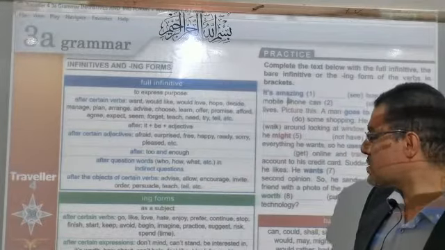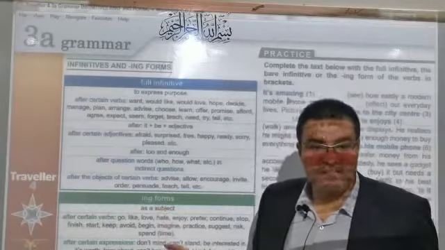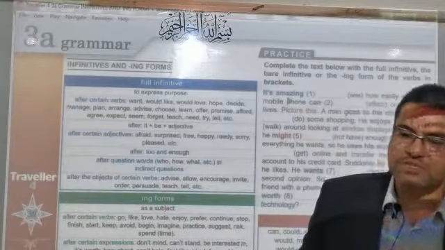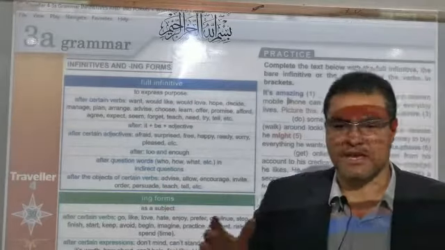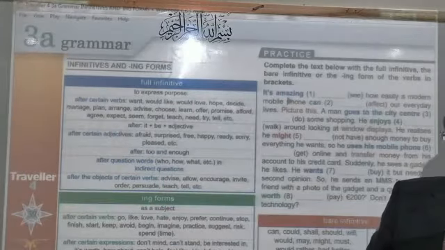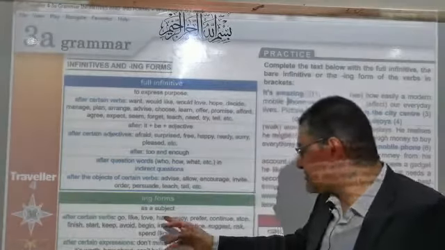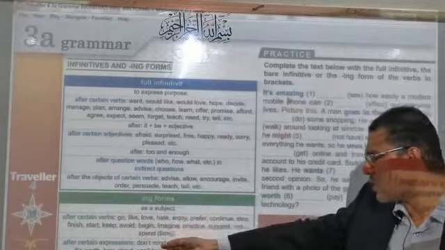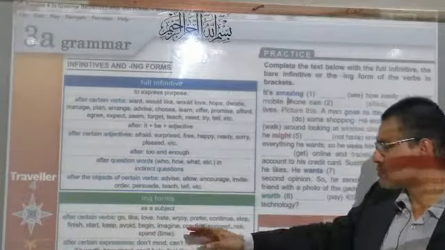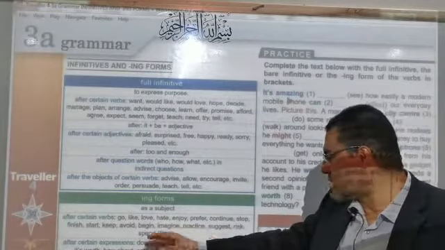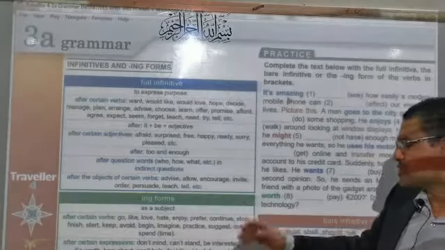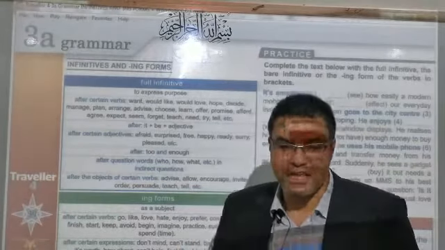Okay, let's go to the second form, the ing form. When can we use the ing form? Playing, running, eating, speaking, walking. Who can tell me? Wonderful. After certain verbs like go. You know this rule a long time ago. Love, hate, enjoy, prefer, continue, stop, avoid, keep should be followed by the ing form.